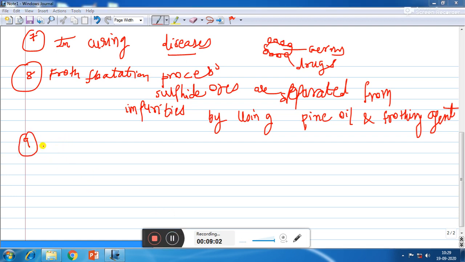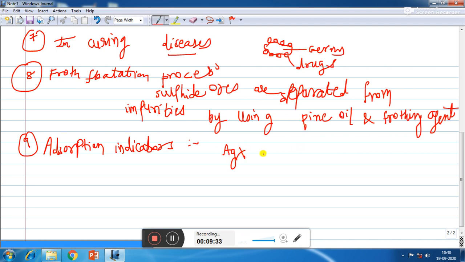Now, adsorption indicators. Generally, precipitates such as silver halides are white in color, so it is difficult to observe the precipitates.